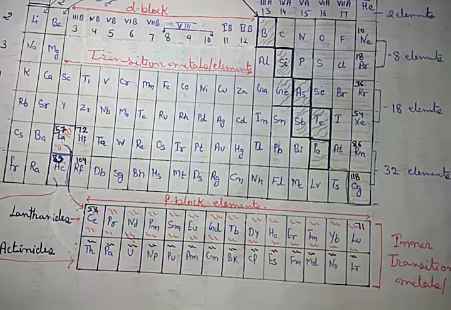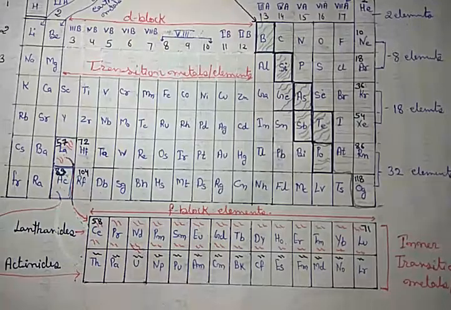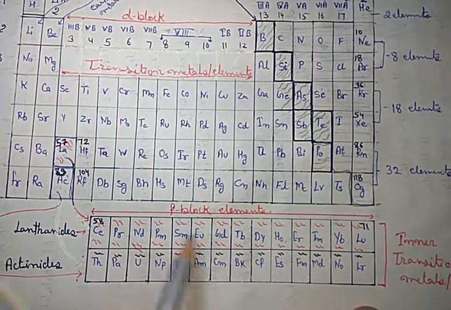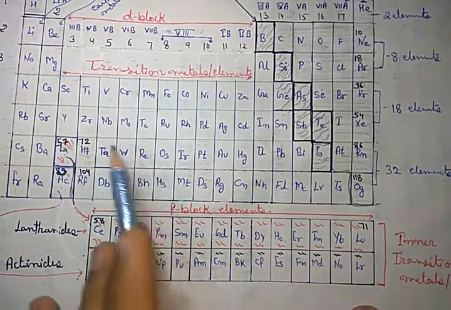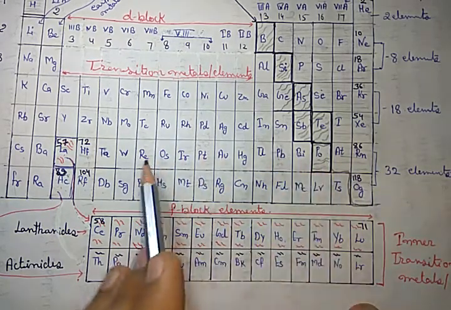Now the question comes, why are they placed separately? It is done so that elements of similar properties come in the same group. If we placed the 14 here, then they would be shifted here.